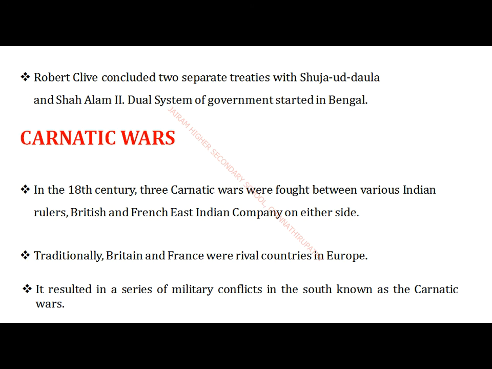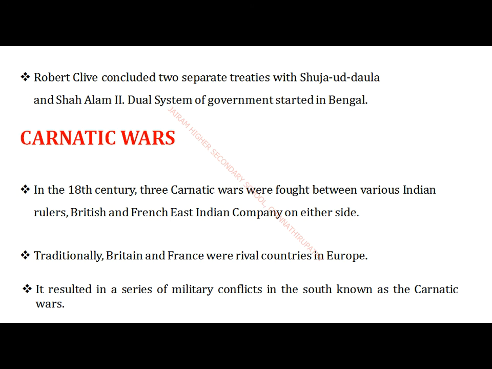Now see another type of war, that is the Carnatic War. In the 18th century, three Carnatic wars were fought between various Indian rulers, small and large, along with the foreigners, especially the British and the French East India Companies. Traditionally, the two nations, Britain and France, were rival countries.